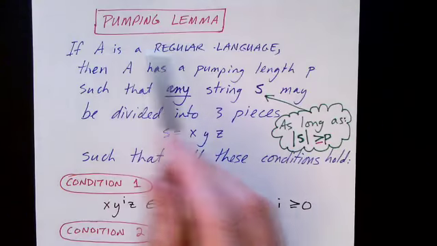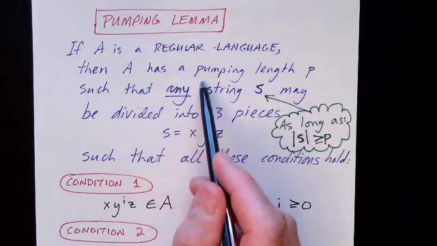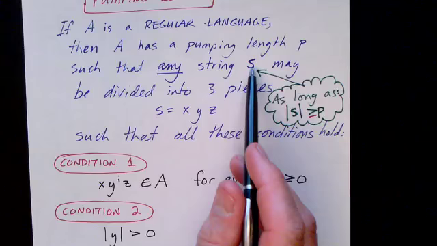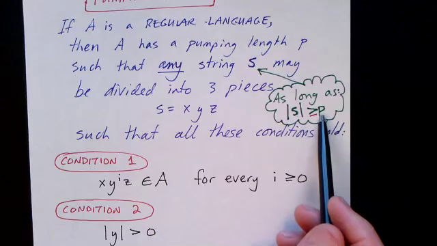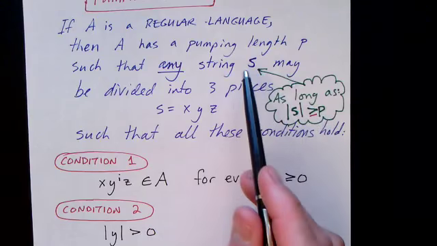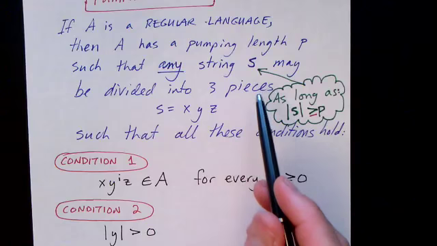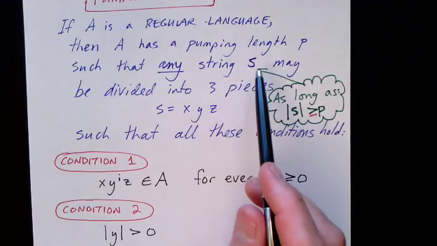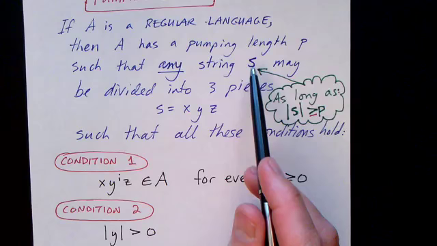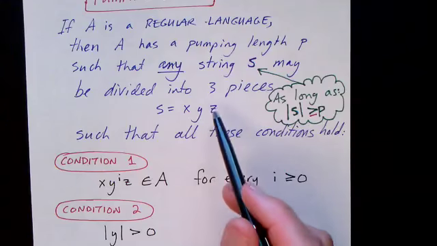If a language A is a regular language, then that language has a pumping length p, such that any string, we'll call it S, that's as long or longer than the pumping length, in other words, any string that's sufficiently long that's in the language, can be divided into 3 pieces, which we'll call X, Y, and Z. So any string in the language that's as long as P or longer can be divided into 3 pieces.